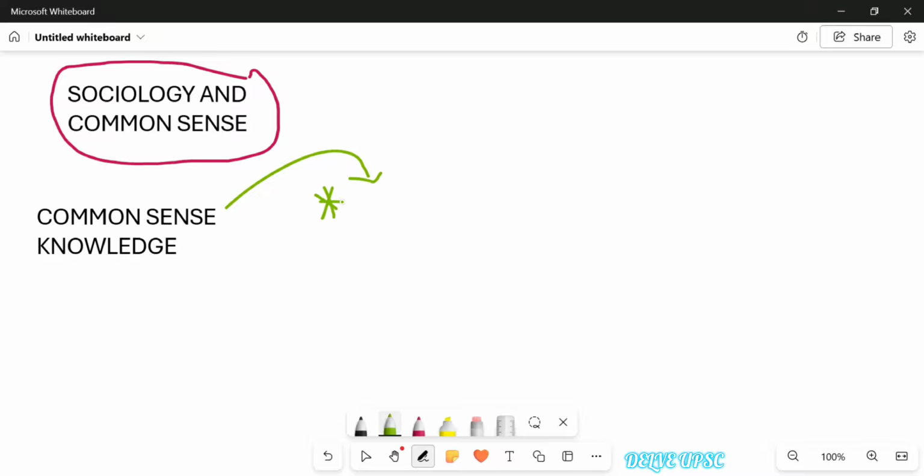The major feature is that it is highly localized, which means that common sense knowledge is particular to a place and to a time period. We cannot claim universality or applicability of the knowledge across place and across time. For example, let's take the case of a patriarchal society. In a patriarchal society, the common sense knowledge would be that men are the ideal breadwinner and women are the household manager.